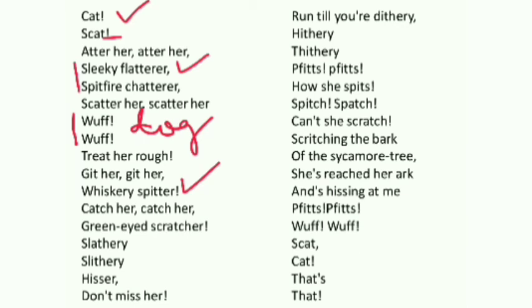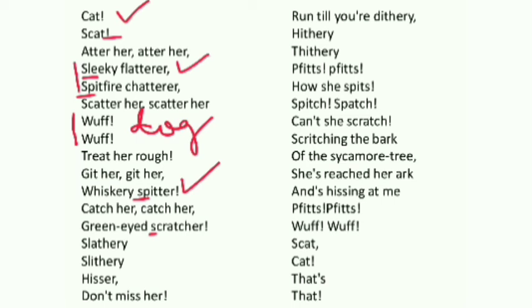All these words are used to describe the cat, and you find that in sleeky there is sibilance. Spitfire, there is sibilance. Spitter, there is sibilance. Scratcherer, there is sibilance, S sound. So the effect of sibilance and the effect of onomatopoeia is very prominent here in this poem.